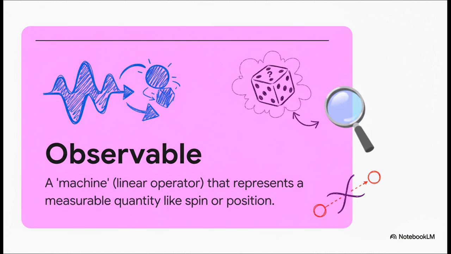Okay, rule number 2, the observable. This is what we measure, things like spin or position. But here's the key. They aren't just numbers sitting there waiting for us to find them. In quantum mechanics, an observable is more like a machine. It's an active process. You take that cloud of possibilities, that state vector, and you run it through this measurement machine. And in doing so, the machine actually does something to the state. It's not a passive reading at all.